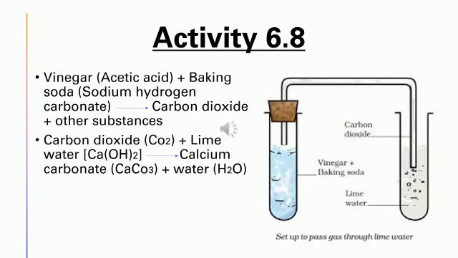Copper was deposited on the shaving blade of iron. In activity 6.8, we saw that vinegar and baking soda together produced carbon dioxide, which turned the lime water milky. Can you name the new substance that is formed in this reaction? Yes, it is a chemical reaction, isn't it? Because a new substance has been formed.